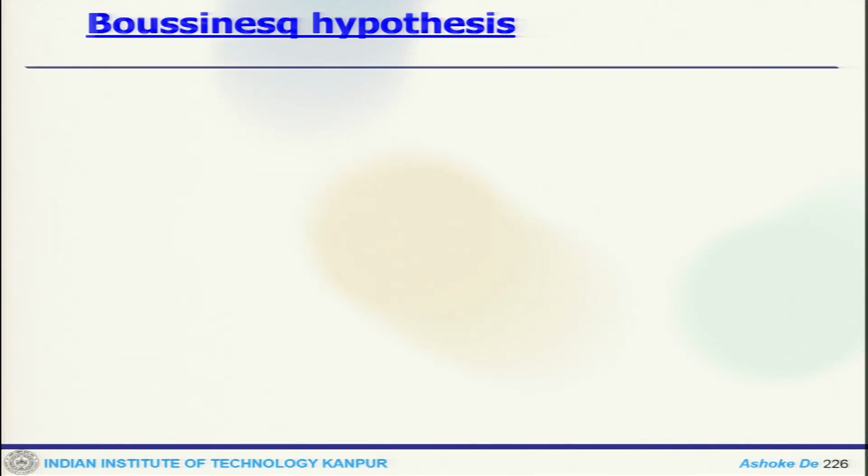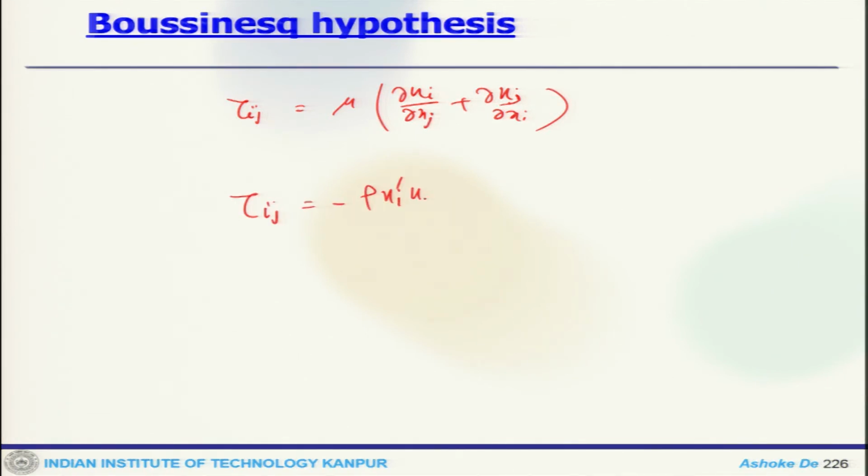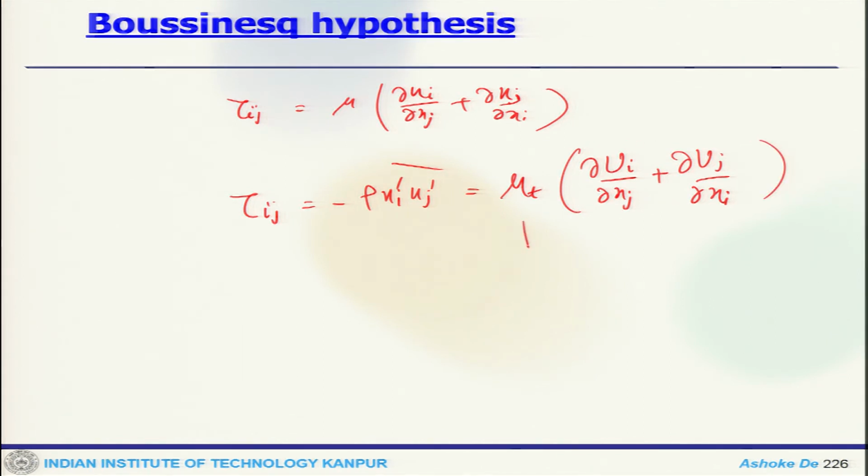It is found that turbulence actually increases the mean rate of deformation, and the viscous stresses were given by del u_i by del x_j plus del u_j by del x_i, and the Reynolds stresses are modeled as the eddy viscosity times del u_i by del x_j plus del u_j by del x_i, of the mean, where mu_t is the eddy viscosity.